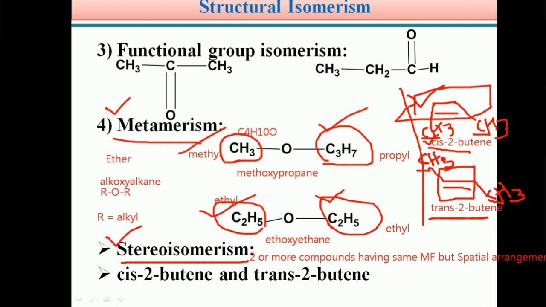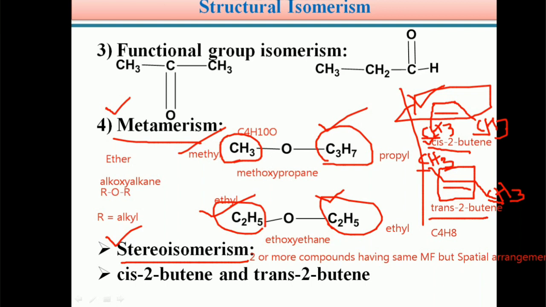Students, you can see the molecular formula is C4H8. Both have the same functional group and the same molecular formula, but different spatial arrangement. In cis-2-butene, the two methyl groups are on the same side. In trans-2-butene, the two methyl groups are opposite to each other. So these two are stereoisomers, and the phenomenon is known as stereoisomerism.